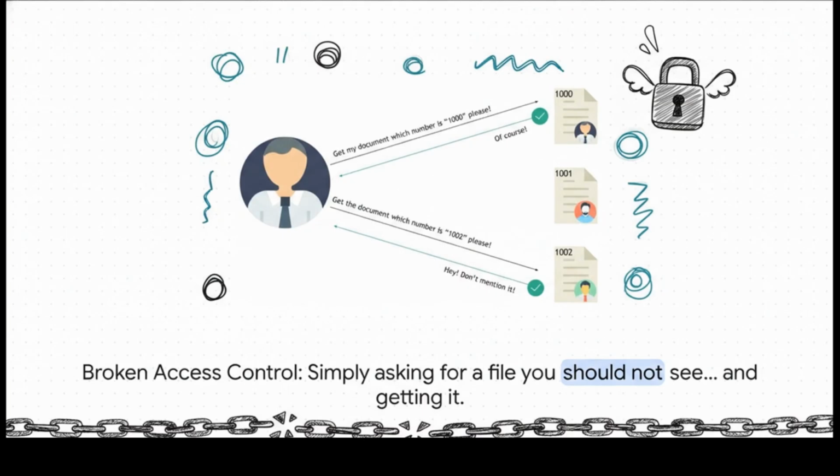Check out this diagram. A user asks for their own file, document 1000, and the system says, sure, here you go. But then, just for kicks, they try asking for document 1002, which belongs to someone else. A secure system should immediately say, nope, access denied. But this one just says, no problem, here you go, and hands over the file. This kind of thing happens all the time when a website forgets to check if you actually have permission to see what you're asking for.